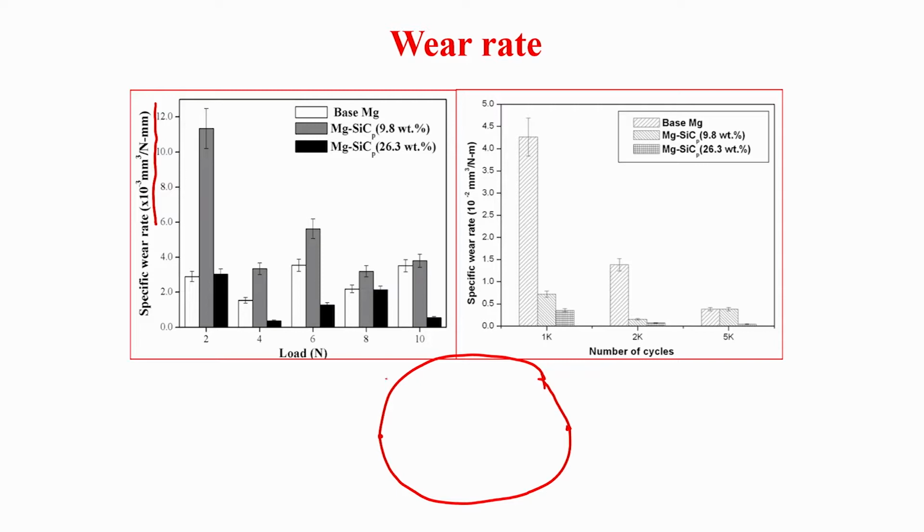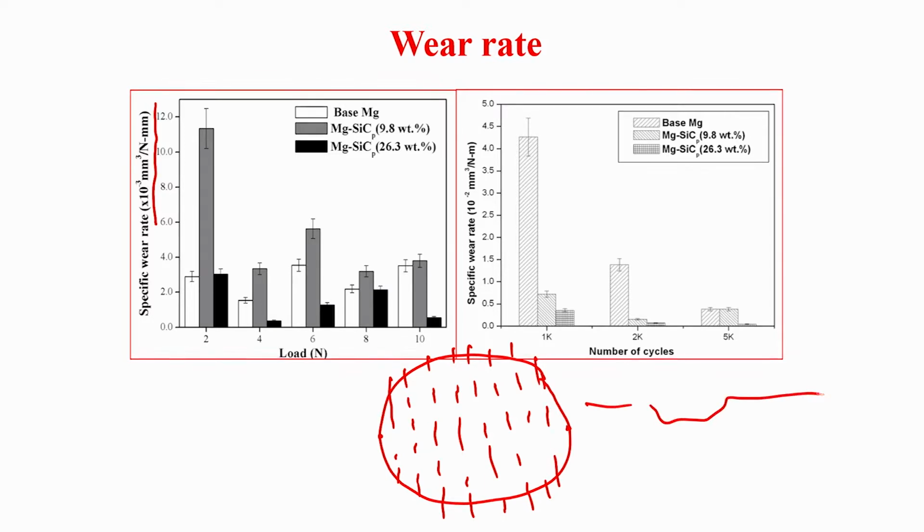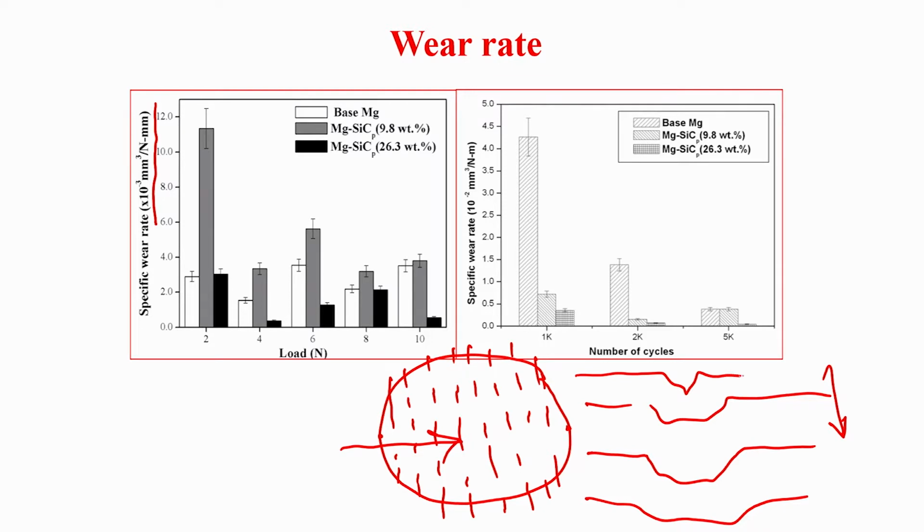Then what we do is take some 2D profiles at different parts of the wear scar. In this 2D profile, you get this kind of shape, right? As you go from this direction to this direction, the profile depth increases and the surface area also increases.